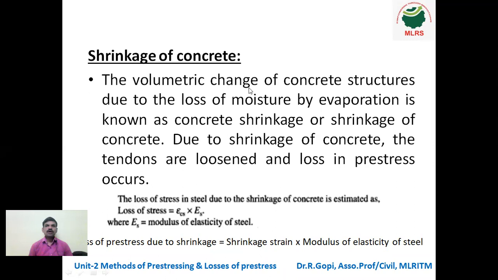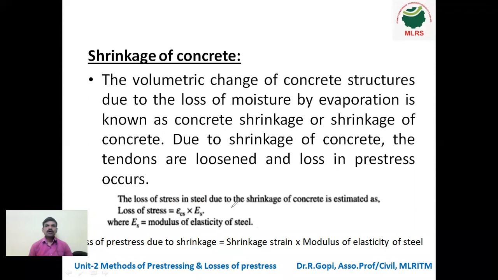The next loss is shrinkage of concrete. The volumetric change of concrete structures due to loss of moisture by evaporation is known as concrete shrinkage. Mainly at early stages, cracks in concrete happen due to shrinkage only. Due to shrinkage of concrete, the tendons are loosened and loss of pre-stress occurs. We can easily calculate the loss of stress: it is equal to shrinkage strain multiplied by Young's modulus of steel.